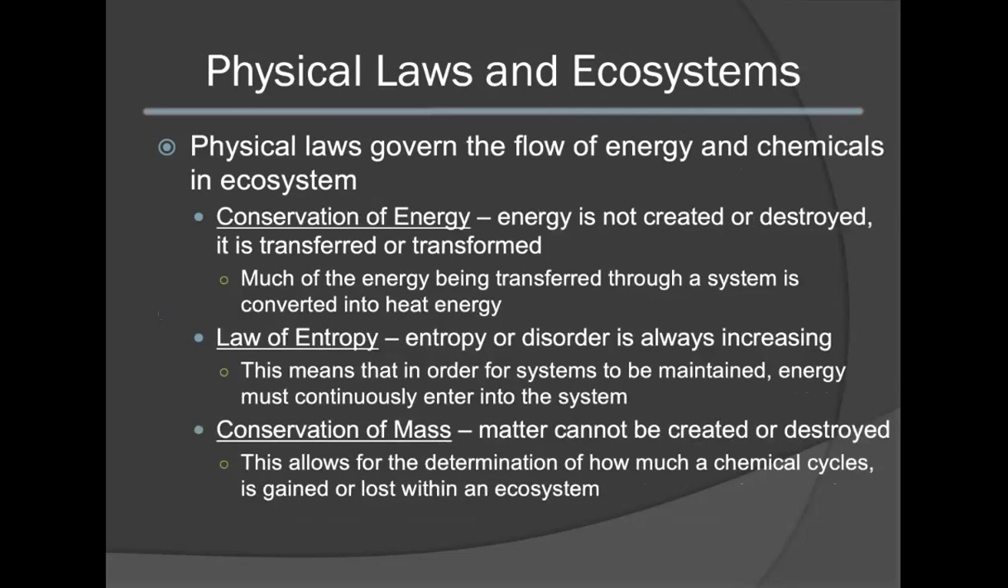The flow of energy and chemicals within an ecosystem are governed by physical laws, such as the conservation of energy, the law of entropy, and the law of conservation of mass. The conservation of energy law states that energy is not created or destroyed, merely it is transferred or transformed. This is true as much of the energy that is being transferred through a system is converted into heat energy. Though it is considered to be lost from the system, it is not lost in the form of energy.